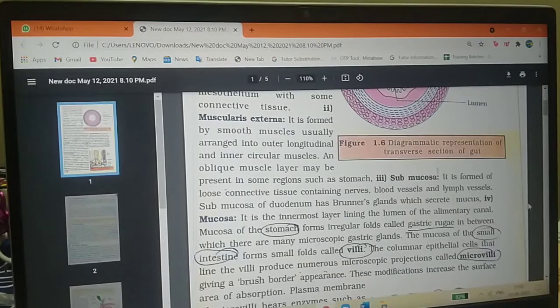The fourth layer is the mucosa layer. It is the innermost layer, lining the lumen of the alimentary canal.